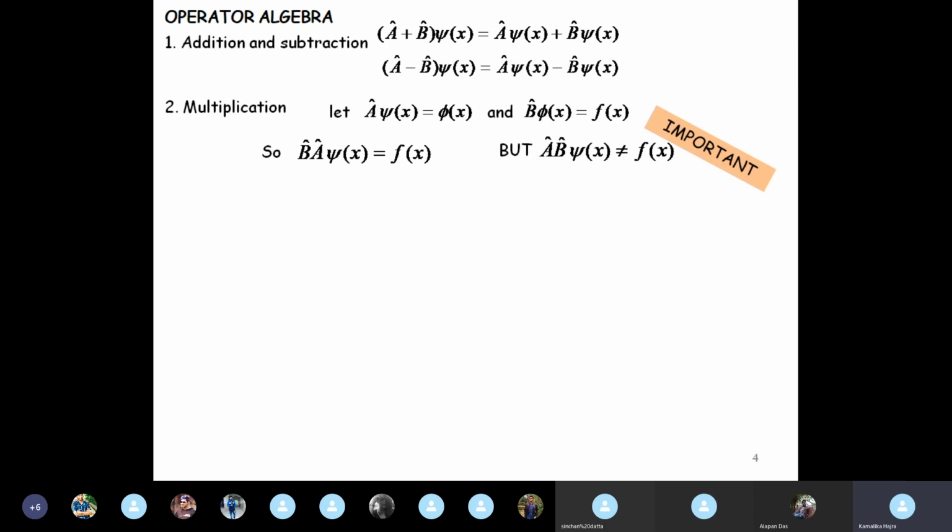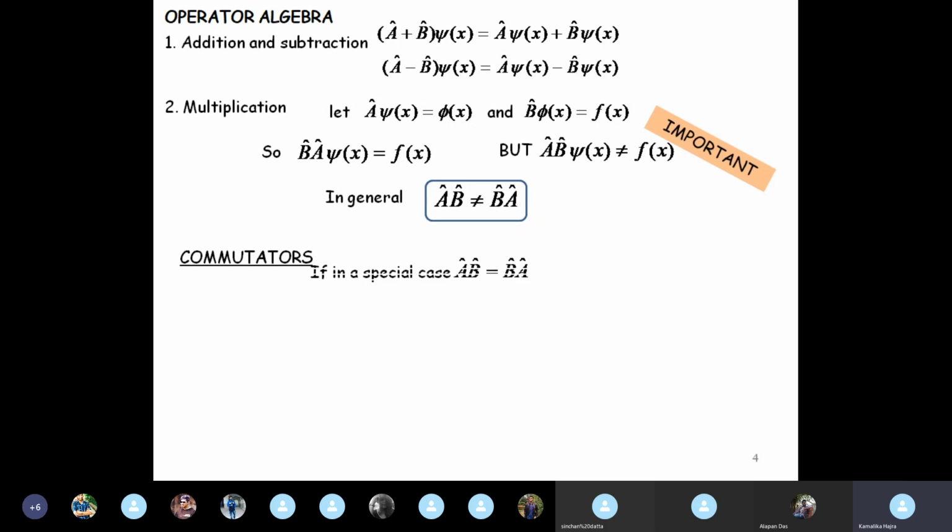All right, and so came the concept of commutators.